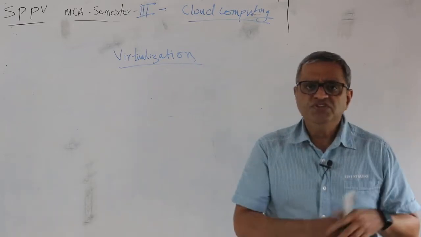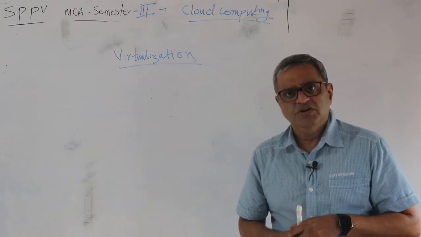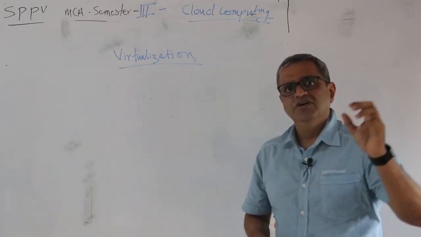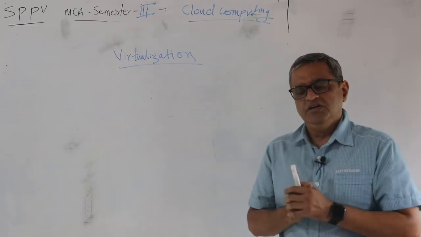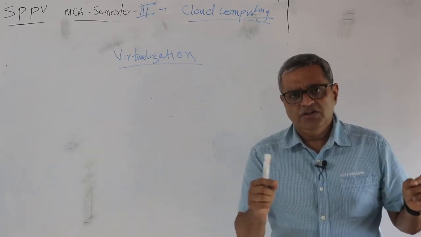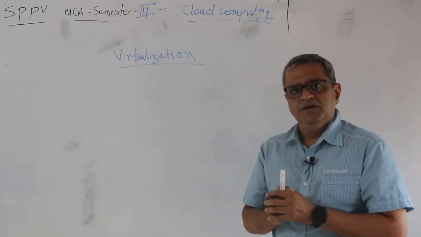Now we have visited the fundamentals of computing a number of times in this video series, and today let me again revisit those fundamentals.